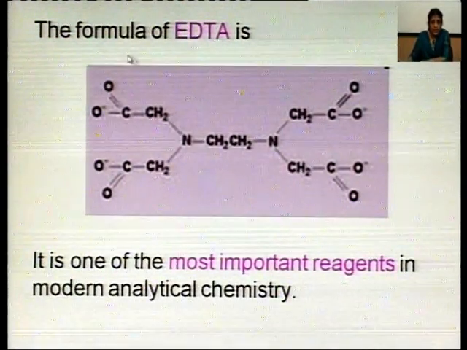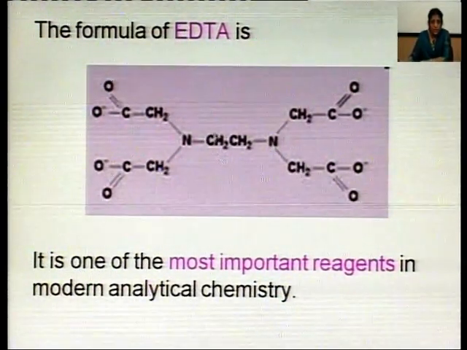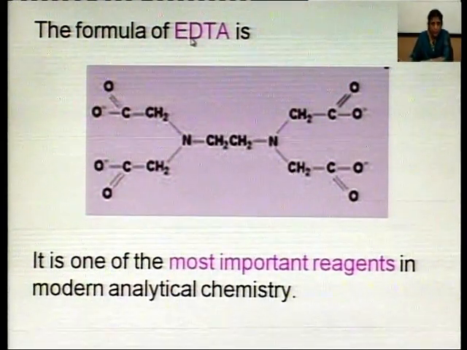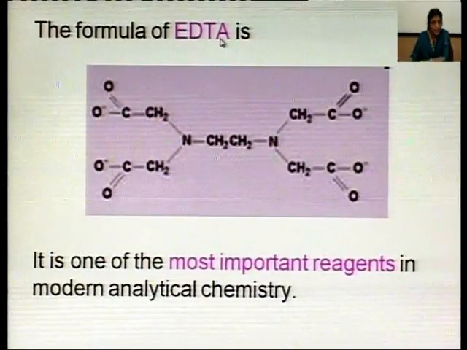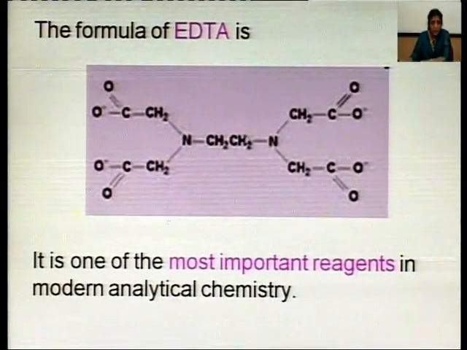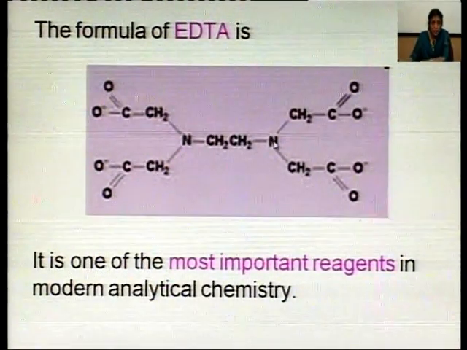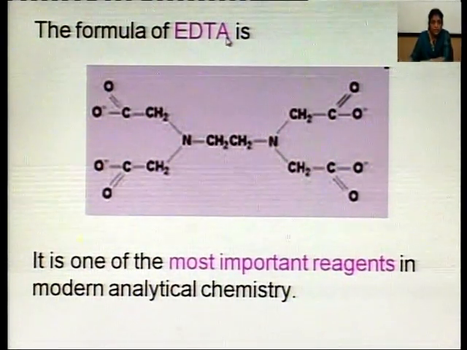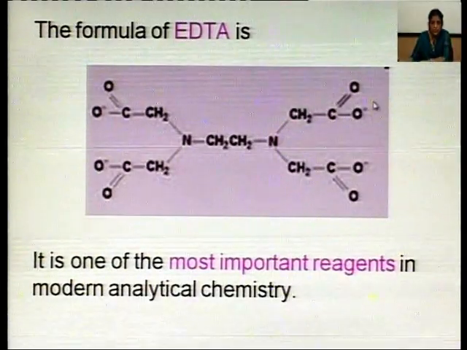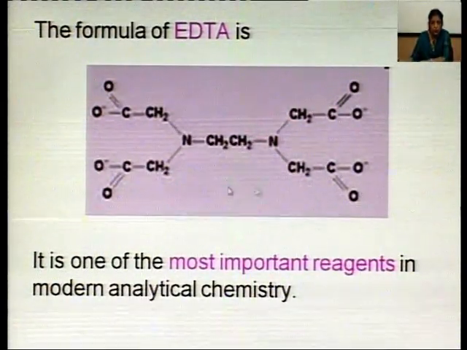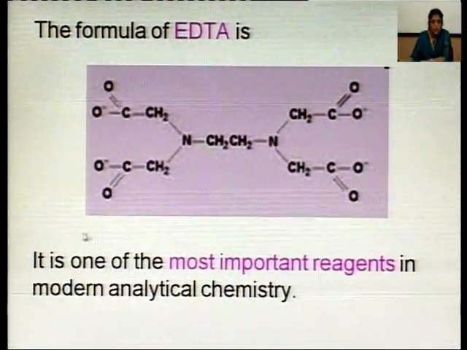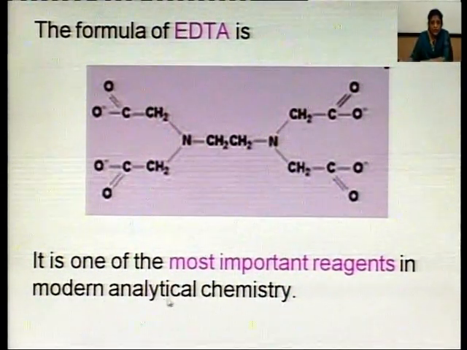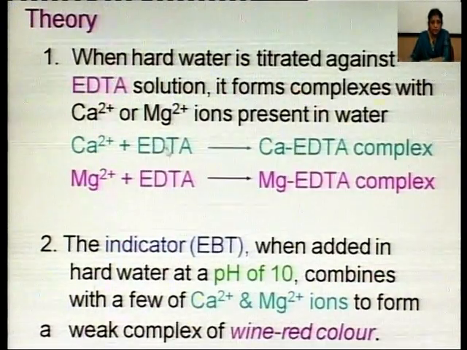Now, what is EDTA? This is the formula of EDTA. The full form of EDTA is ethylene diamine tetraacetic acid. Ethylene, diamine, 2 nitrogens are here; tetra means 4 acetic acid groups. So, these are acetic acid groups, first 1, 2, 3 and 4. It is one of the most important reagents in modern analytical chemistry.